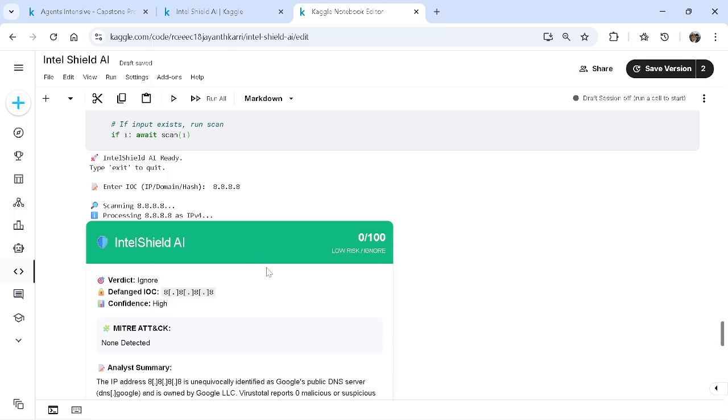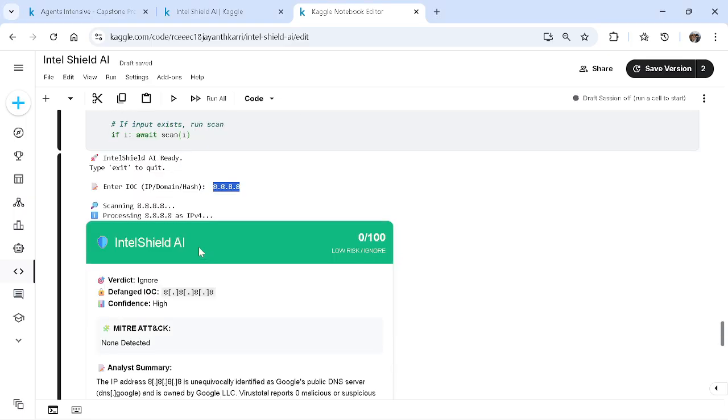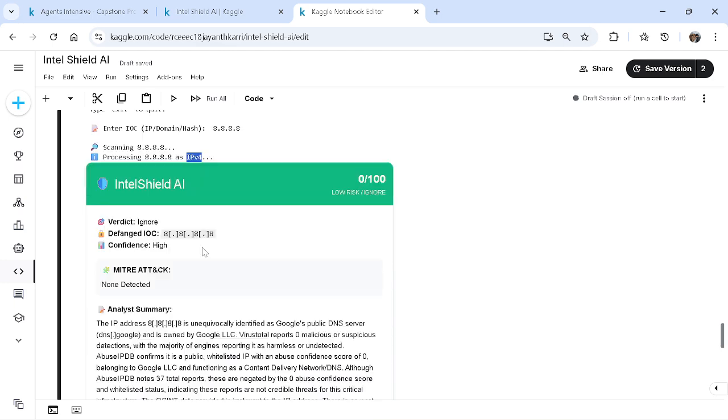So let's see how it went. I passed this IP to the IP enrichment and it identified it as IPv4.